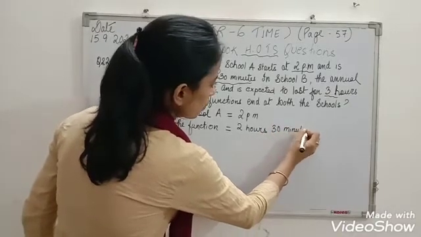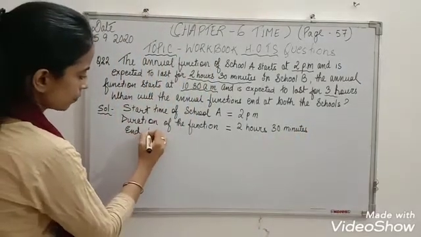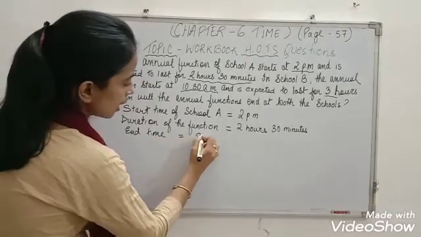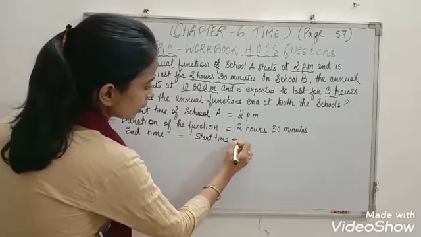Alright, now what do you have to find out? We have to find out the end time of school A. How to calculate end time? Start time plus duration.